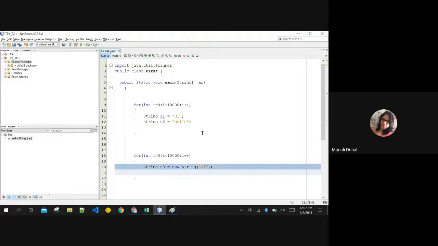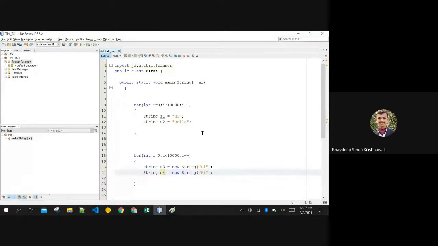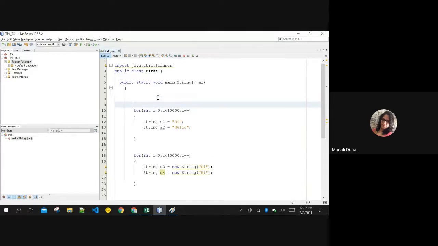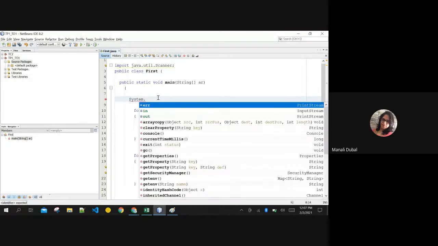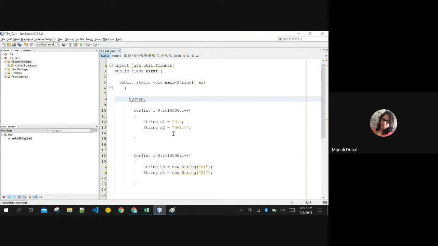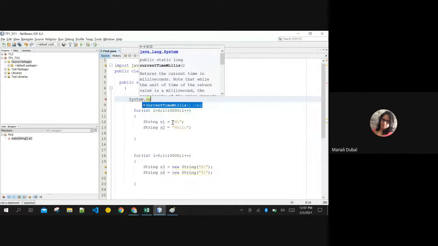Now, in any program, if you want to find the time taken by that program, there is a function, System dot current time in milliseconds.